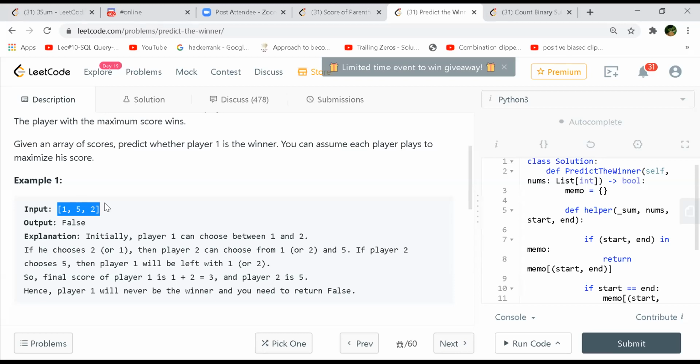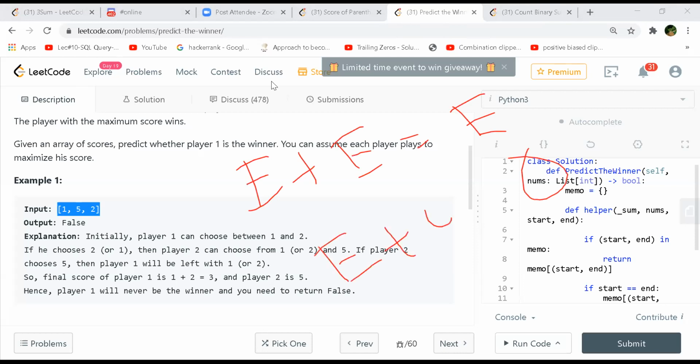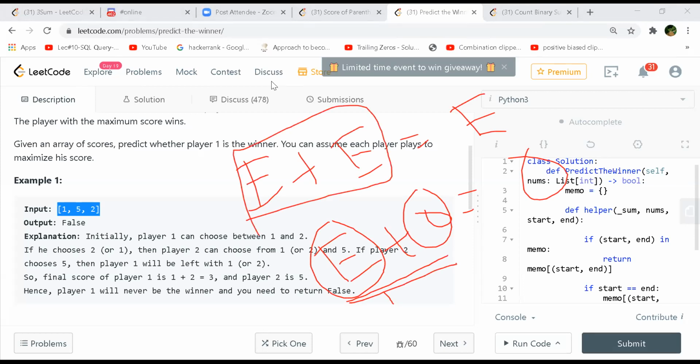But had they given it odd, then even plus odd will become odd. So either of the players would have at least 1 point greater than the other, and anyone could win. But here, it's not possible. Whosoever starts first will win the match.